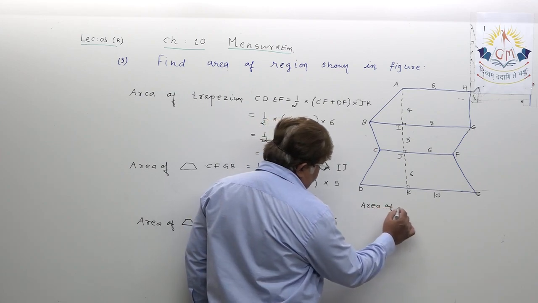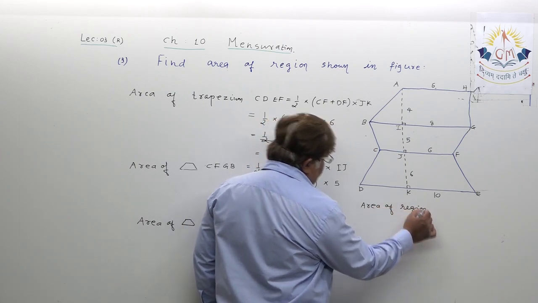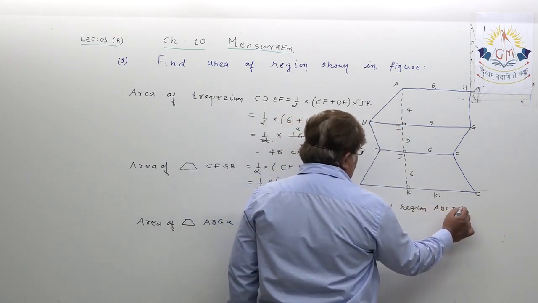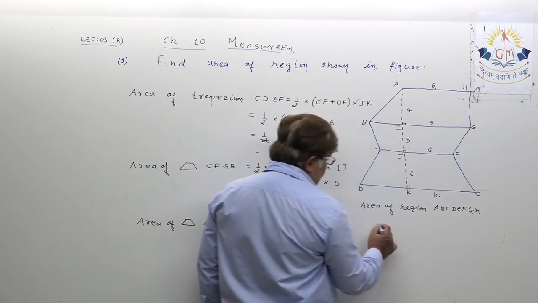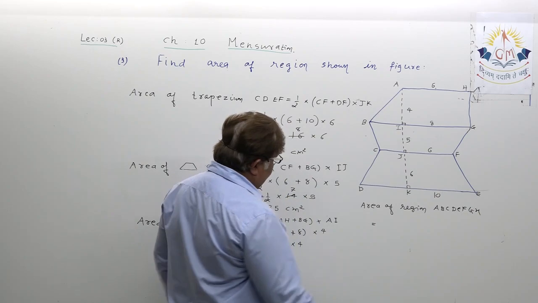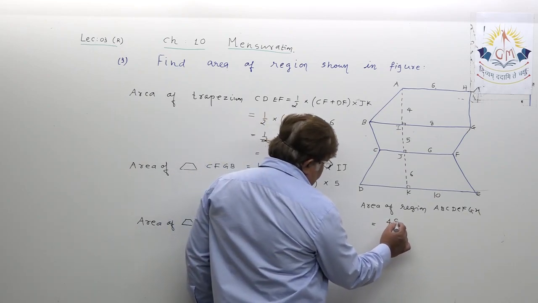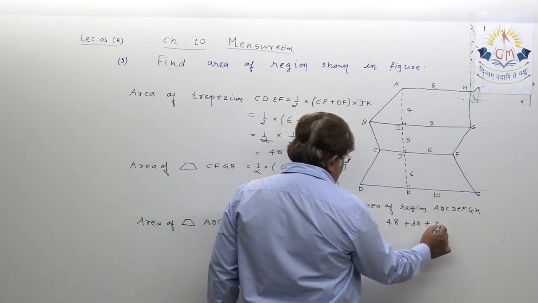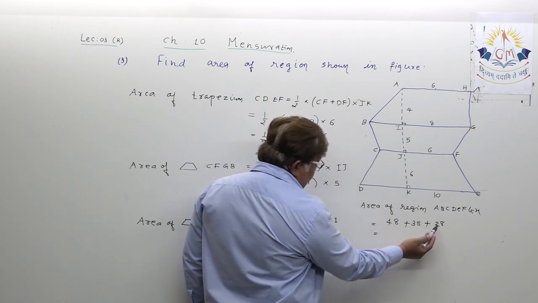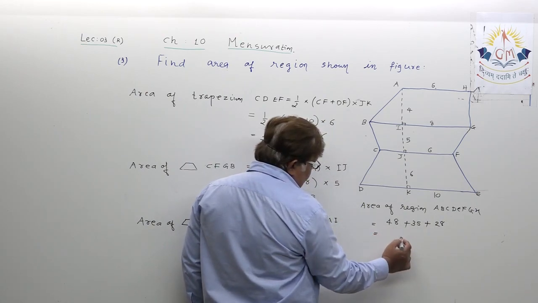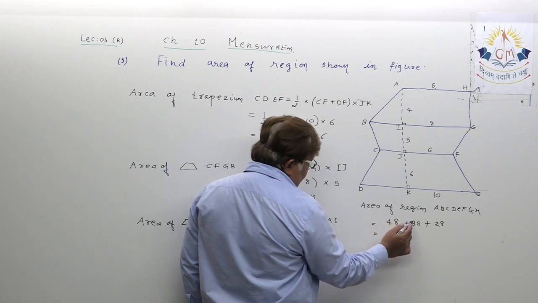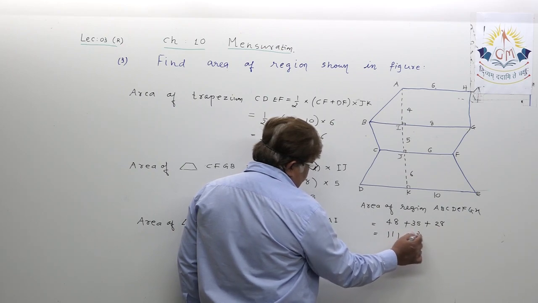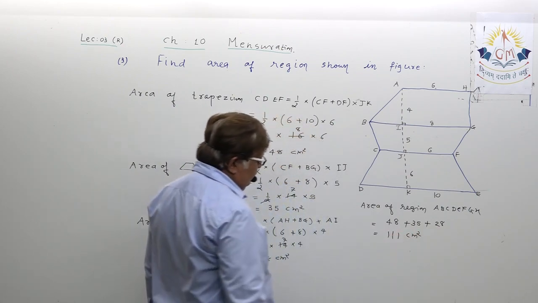Area of region ABCDEFGH is equal to the first trapezium 48, next trapezium 35, next trapezium 28. Then you just add: 8 plus 8 is 16, plus 5 is 21, 24, plus 2 is 26, and 9, 10, 11, 111 square centimeter. Please verify.